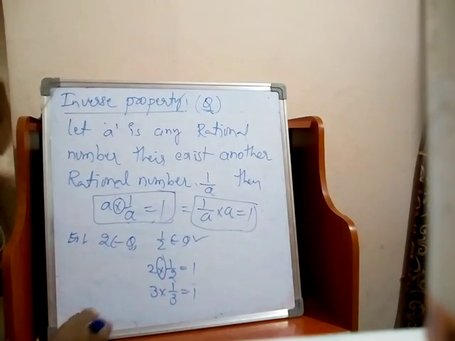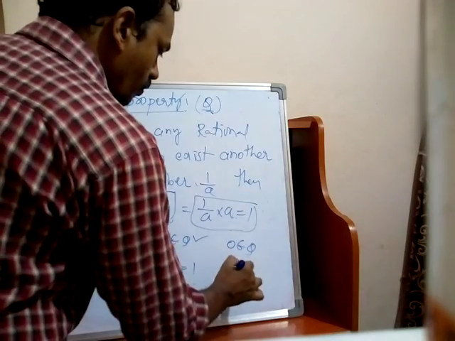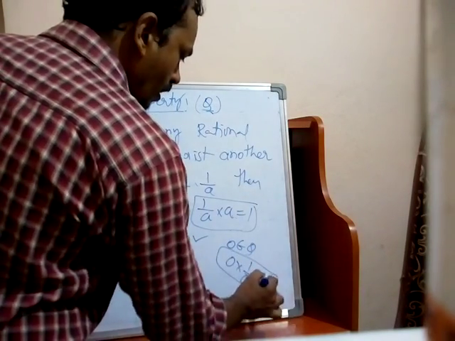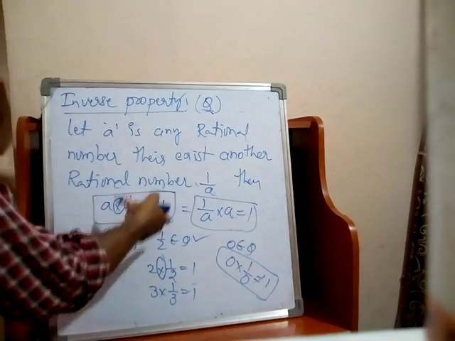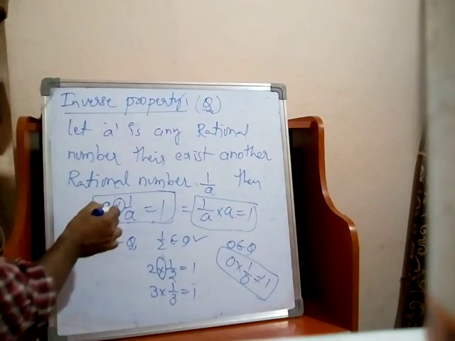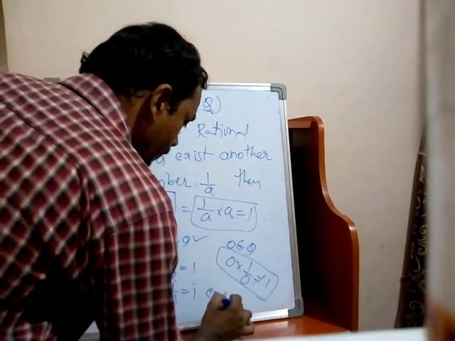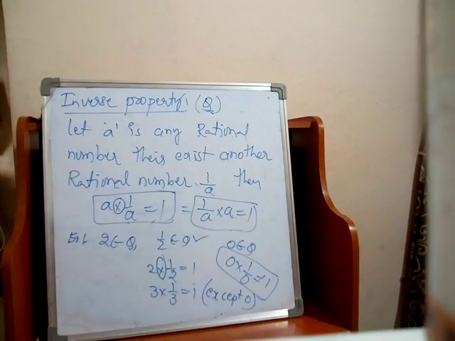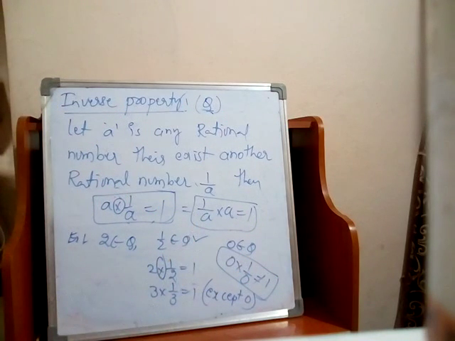Now here 0 is a rational number. 0 into 1 by 0 is not equal to 1. 1 by 0 means undefined. So rational numbers satisfy the inverse property with respect to multiplication except for 0. The condition is except for 0. If you take 0, it is not satisfied. So that's why except for 0. This is the inverse property.